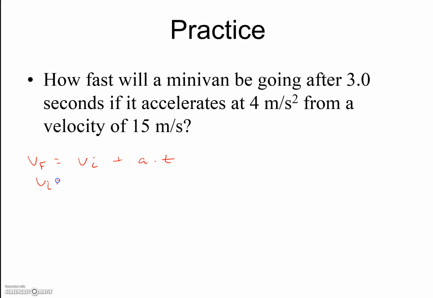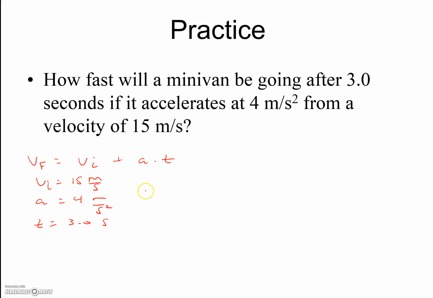We'll plug in our variables next. So VI, which is our initial velocity, is 15 meters per second. A is our acceleration, which is 4 meters per second squared. And it's accelerating for 3.0 seconds.